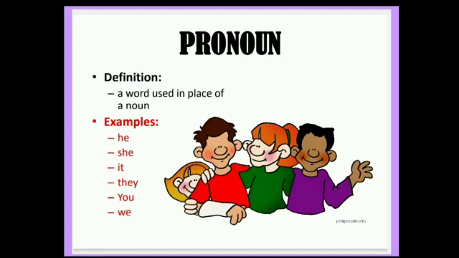Let's see what is a pronoun. A pronoun is a word used in place of a noun. Most common pronouns are personal pronouns, which refers to the person or people speaking or writing, which is also known as first person pronoun. Example, I, we. The person or people being spoken to are second person pronoun. Example, he, she. Other than this, the other people or things are third person pronoun. Example, they, them.